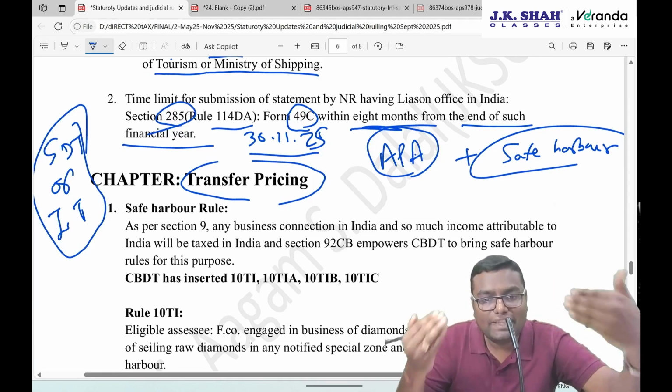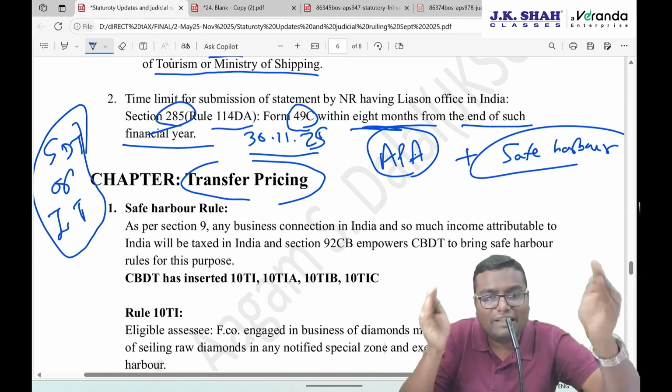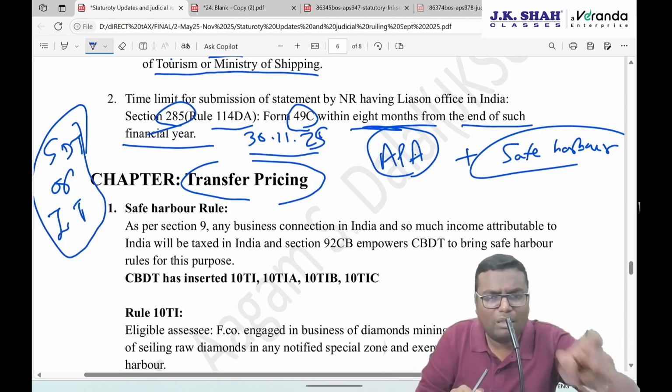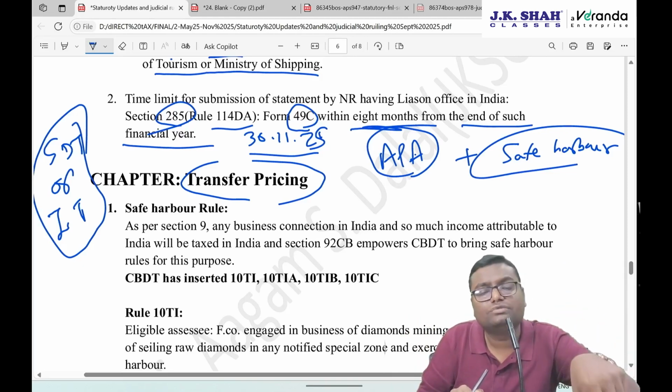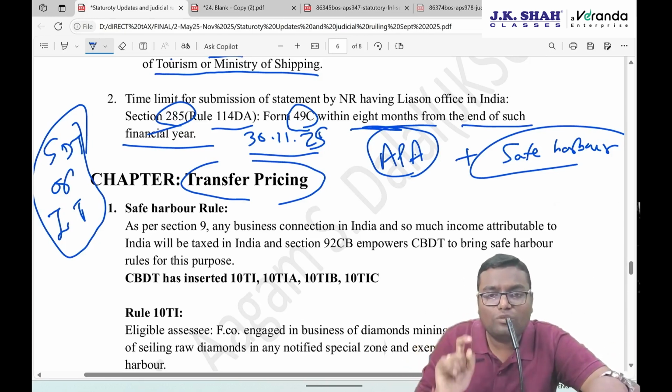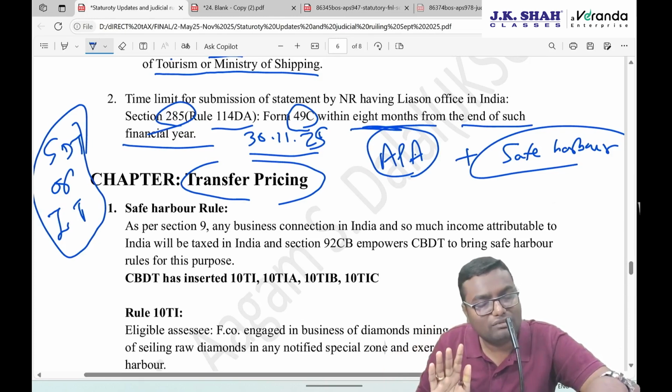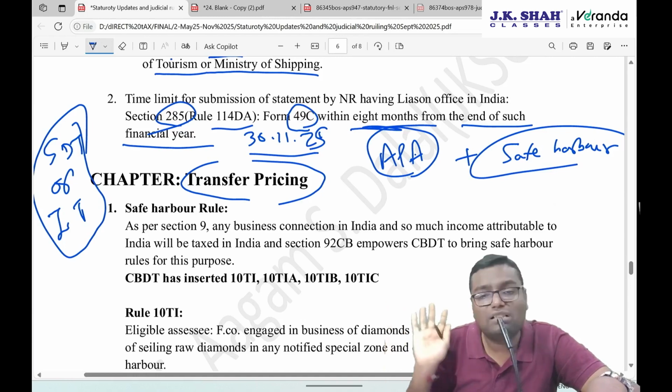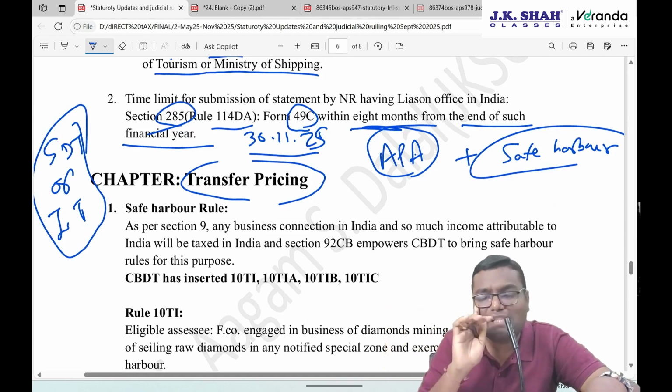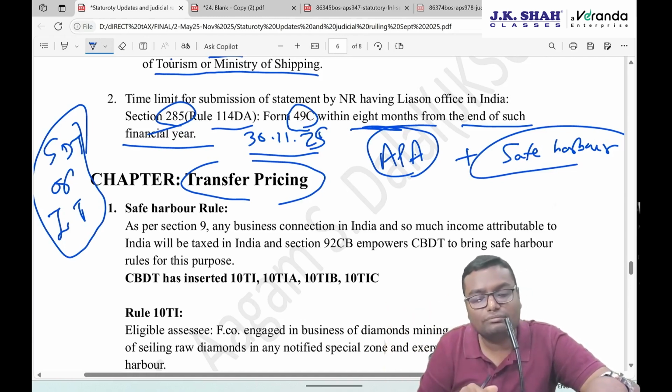So if I have a business connection in India, through that my income is getting taxable in India, that proportionate income which is related to operations done in India will get taxed. But if I don't want any kind of dispute, I have to accept a particular percentage they are offering me as my profit. And if I accept that, then it's done. No further litigation will be done. So a particular safe harbor rule is notified over here.